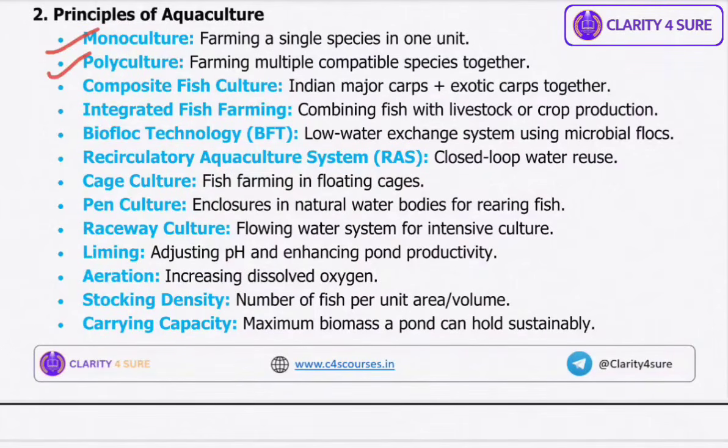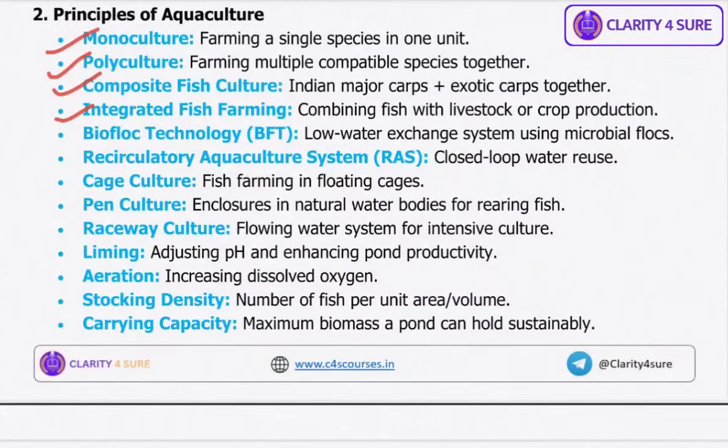Okay. Then we have composite fish culture, a refined version of polyculture combining Indian major carps, katla, rohu, mrigal, with exotic carps like silver and grass carp, maximizing productivity. So basically, this is a more refined version of polyculture. Then we have integrated fish farming, combining fish culture with livestock or crops such as fish cum duck or fish cum paddy farming to recycle nutrients efficiently.